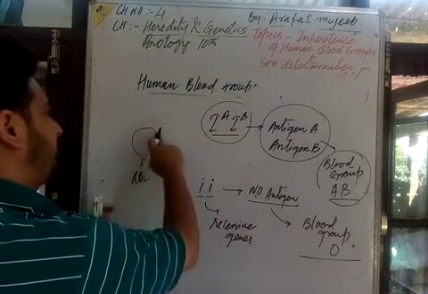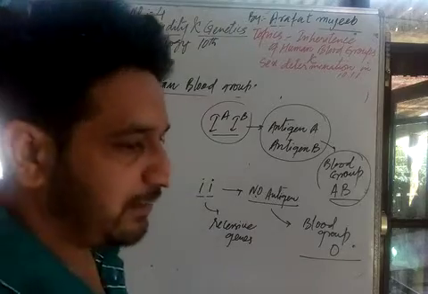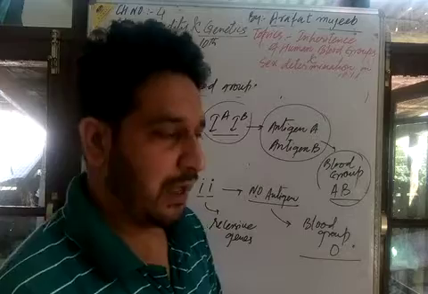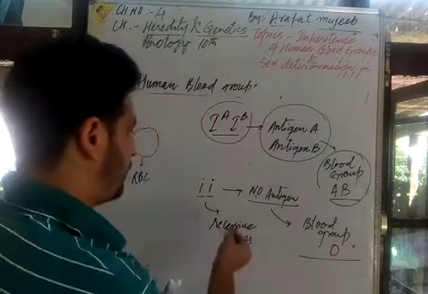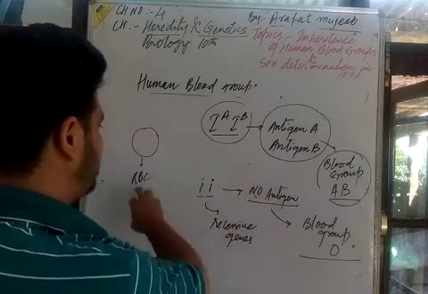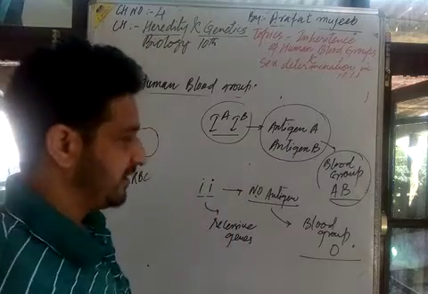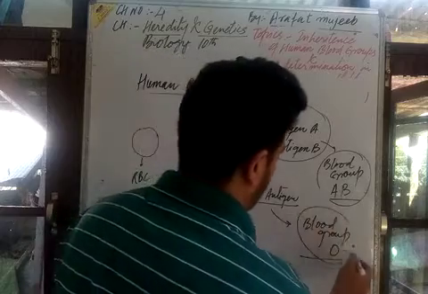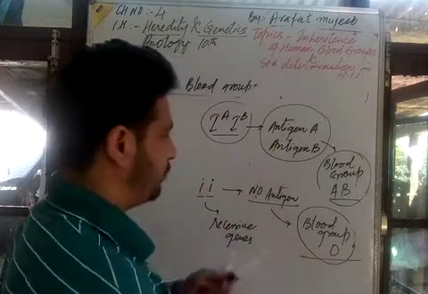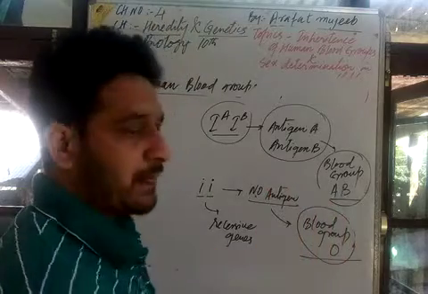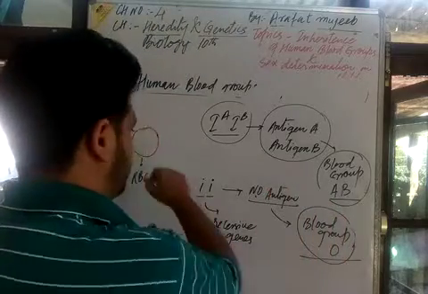If there is no antigen, these RBC cells without any type of antigen maintain the blood group. In humans, they maintain the blood group O. Blood group O has no antigens, no glycoprotein molecules on the surface of RBC cells.